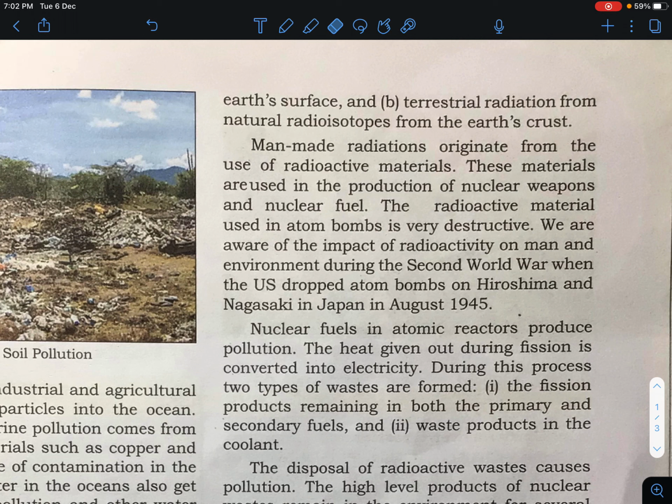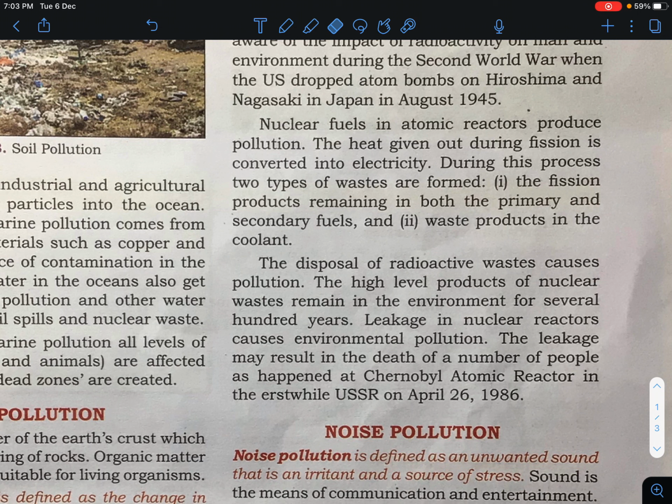We are aware of the impact of radioactivity on man and the environment during the Second World War, when the US dropped the atom bomb on Hiroshima and Nagasaki in Japan in August 1945. Means we are talking about radioactive materials used in the atom bomb, and the purpose is just destruction. Nuclear fuel in atomic reactors also produces pollution.